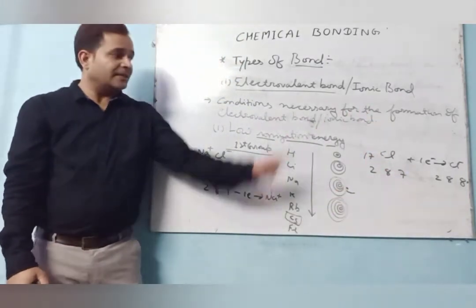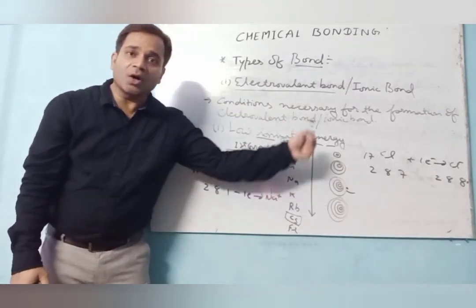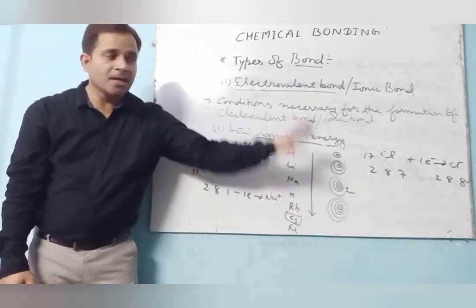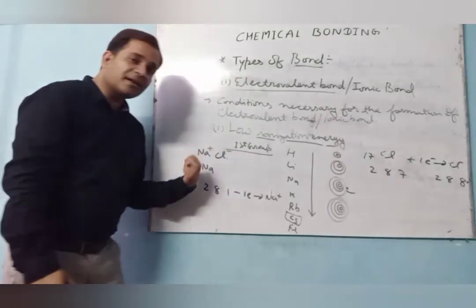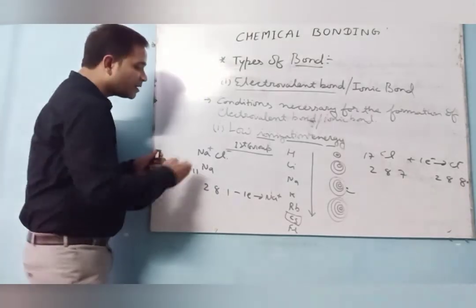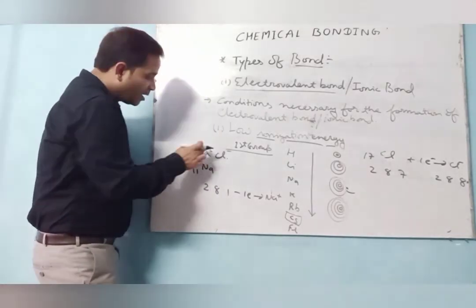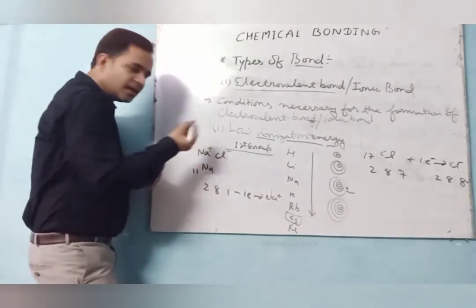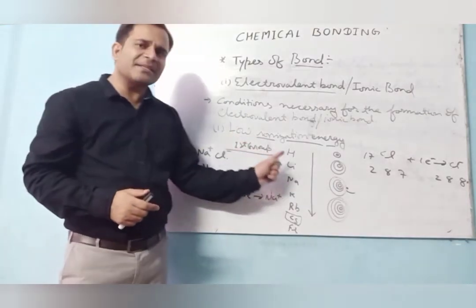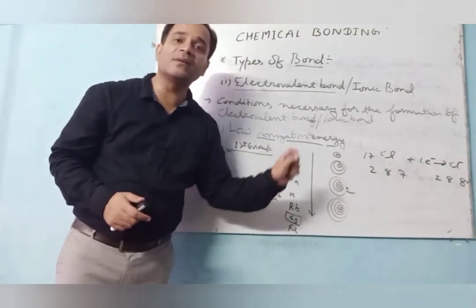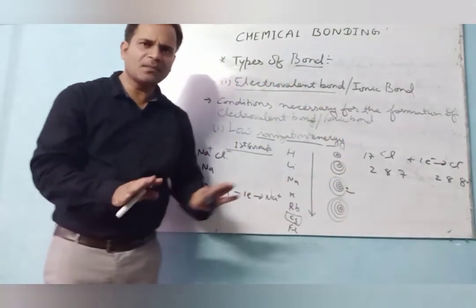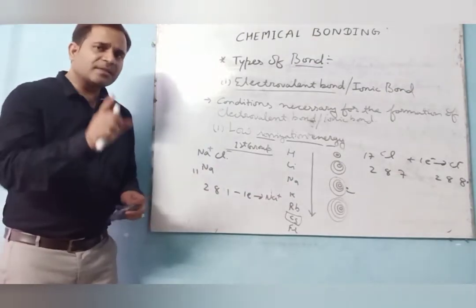So the electron from the valence shell is not lost, but it gains an electron to fulfill the inert gas electronic configuration. That's why the sodium atom is losing its electron, while the chlorine atom is gaining an electron. How many electrons is the sodium atom losing? 1 electron, so plus 1 charge is here. And chlorine, how many electrons gained? 1 electron, so minus 1 charge is here. So whenever low ionization energy is there, it always forms an electrovalent bond, or you say the ionic bond. This one is clear. Low ionization energy is the first condition.